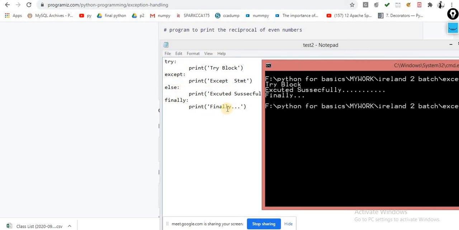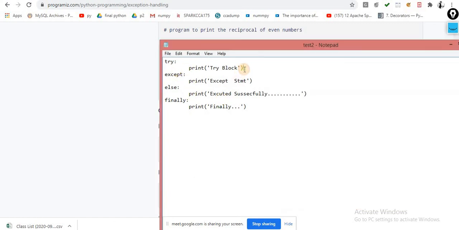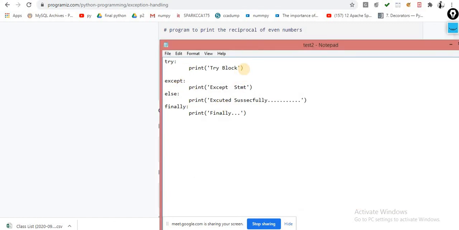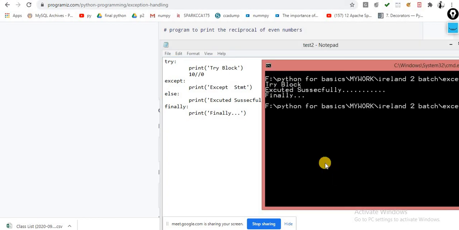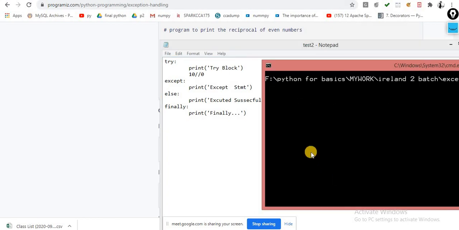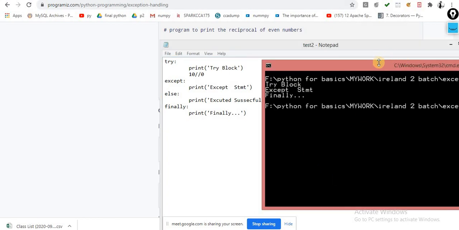It doesn't matter whether there is an error inside your try block or not, the finally will be executed, but the else part will be executed when your try is successfully executed. Okay, let's suppose now I am generating an error over here. Now you can observe your else will not be executed.